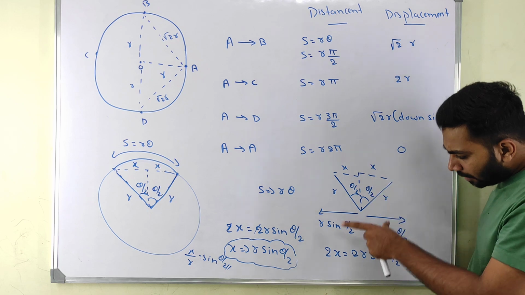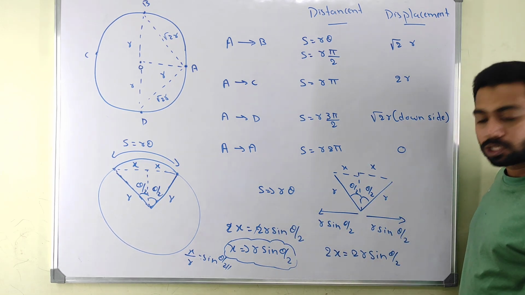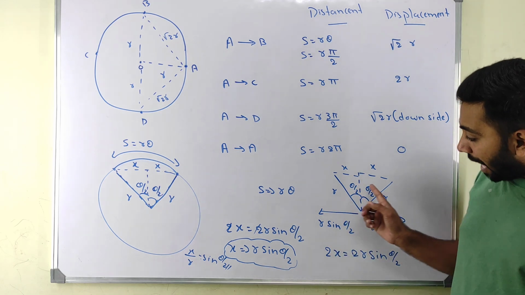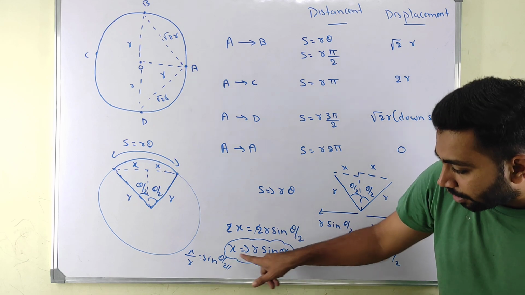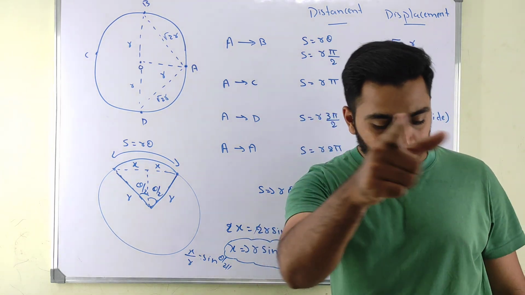This 2 and this 2 are the same, so I can add them. I can find displacement like this: 2x is the displacement only. If I want the angle, I can just send this r downside: sin theta by 2 is equal to x by r. Hope you got it. Kindly write down.